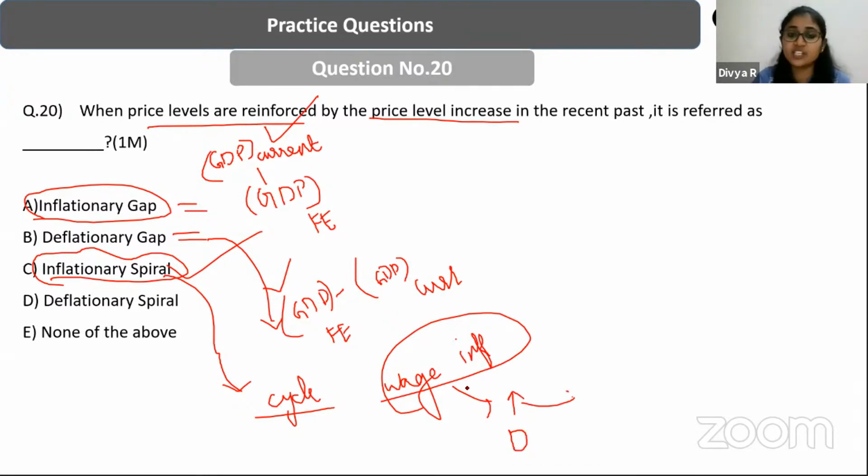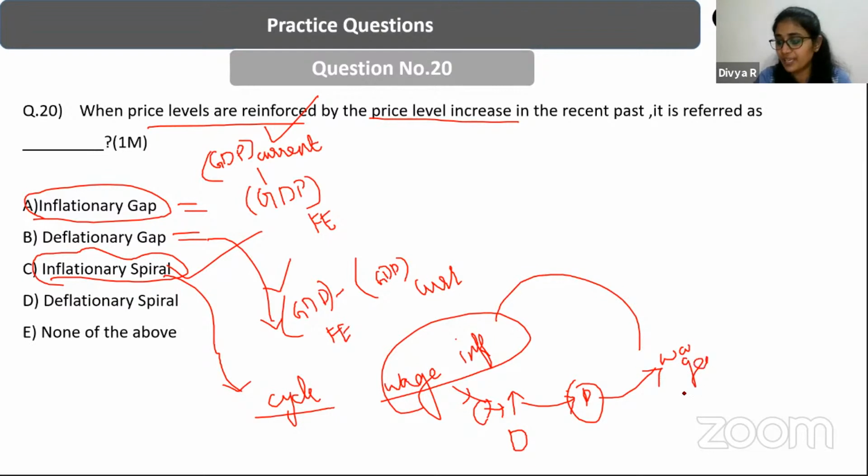So first, increased wage will increase the consumption. Increased consumption will increase the demand. When demand increases, the prices are also going to increase. When prices overall are increasing, the employees are going to demand more wages. So it is a vicious spiral, right? It is going to keep increasing. So this is called, yes, inflationary spiral.